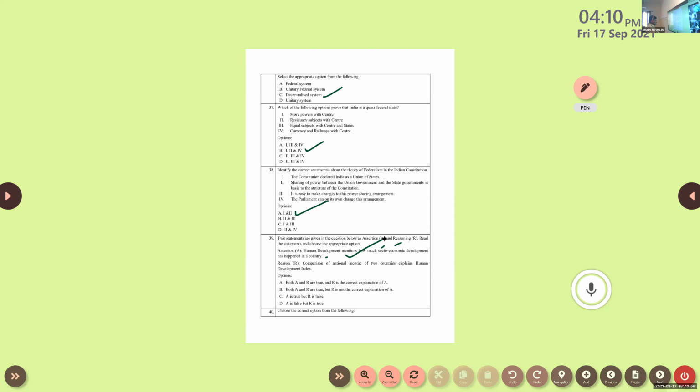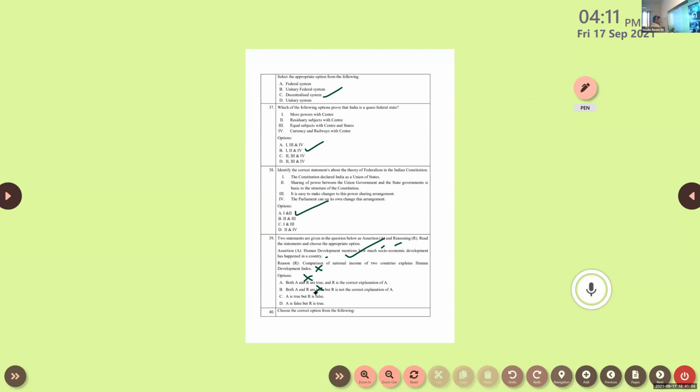Reason: comparison of national income of two countries explains human development index. Is that statement correct? No. Not at all. It is wrong. In human development index, we will not compare the income. Clear? A number of other criteria are there. So option A, both A and R are true. There itself it is wrong. B, both A and R are true. That is also wrong. Don't want to read the rest.